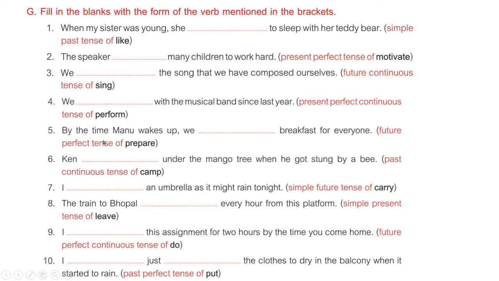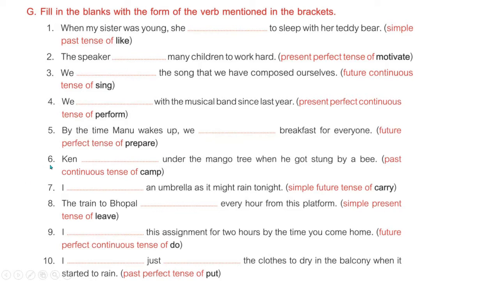Next, by the time Manu wakes up, we dash breakfast for everyone. So here we have to use future perfect tense. So in future, by the time Manu wakes up, we will have done this work. So we can say we will have prepared. Prepared is the V3 form for perfect tense, and as it is future tense, we have used will have.